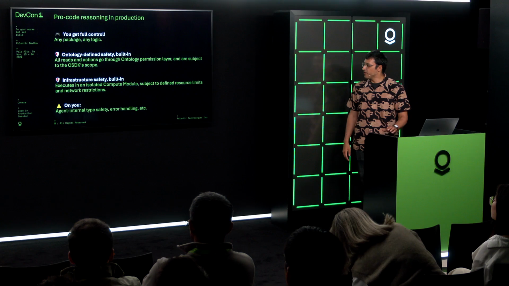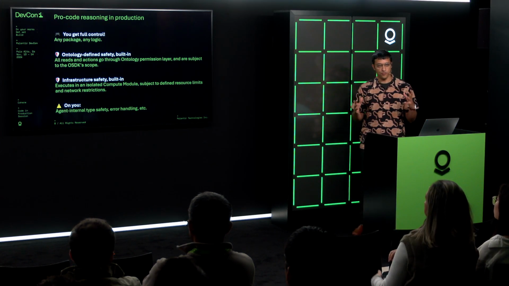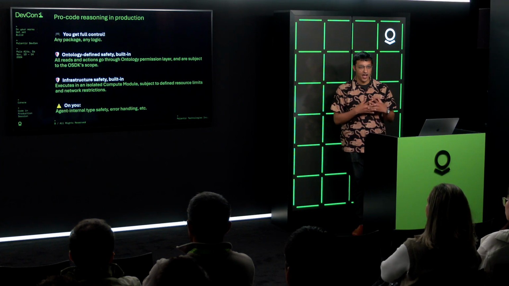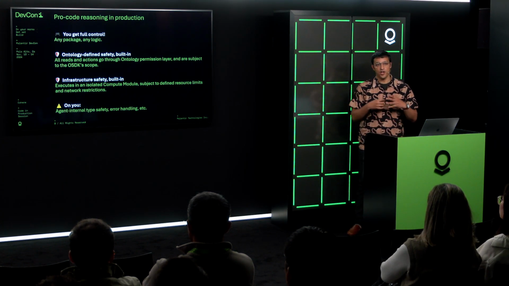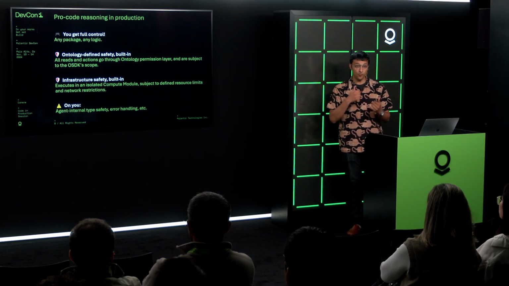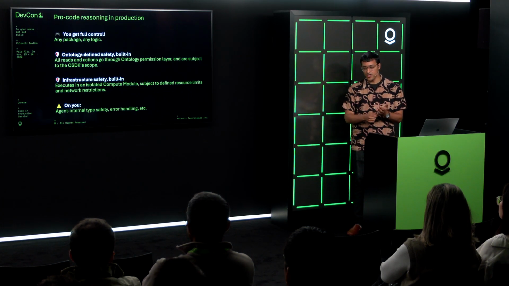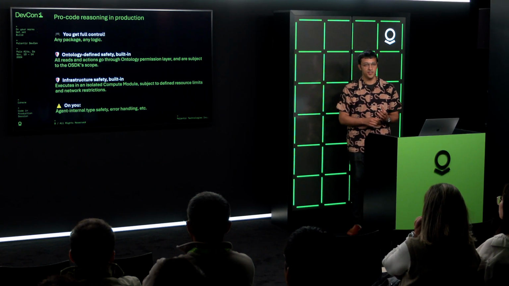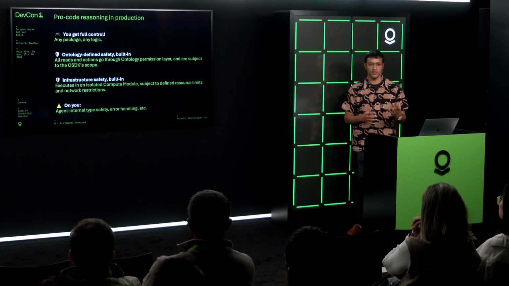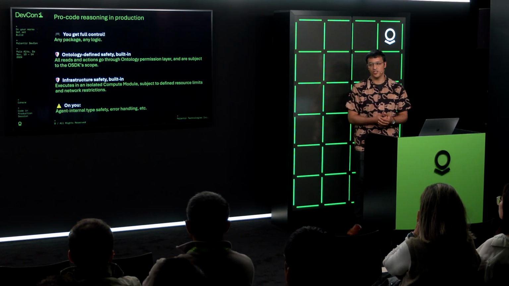Maybe just to wrap up here, right? You get full control here, right? You can use any package, any logic that you want. The ceiling is very high. One thing I'm really excited about here is the ontology defined safety is built in. So all reads go through the permissions layer of the ontology. It's a combination of the user's permissions plus the scope of the Ontology SDK to prevent risks of the wrong things happening. And they're subject to the scope.